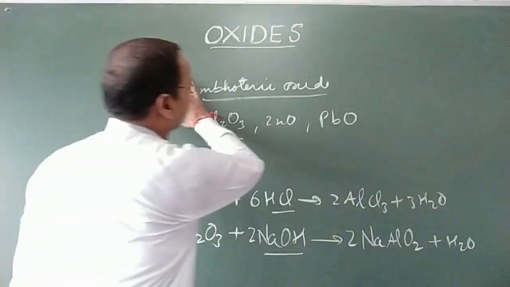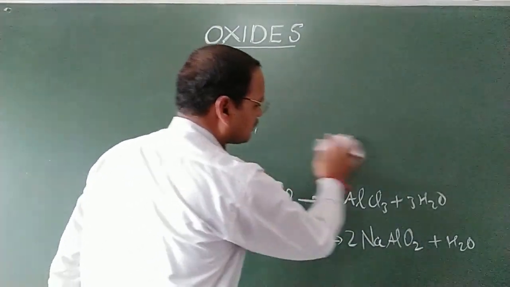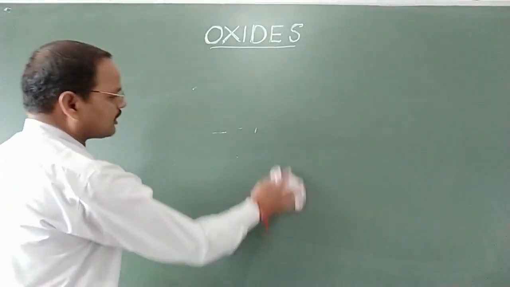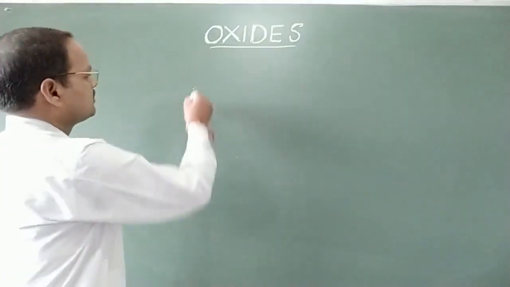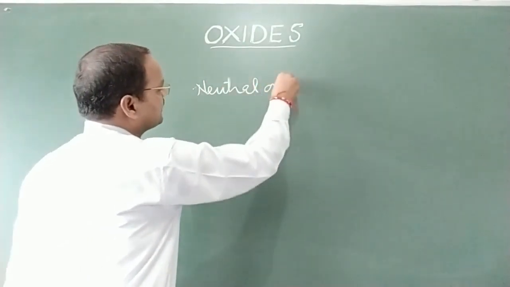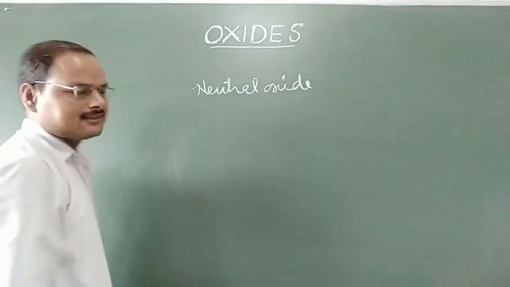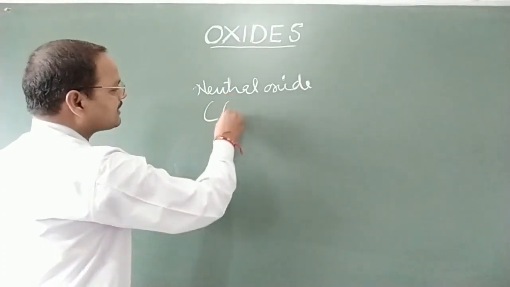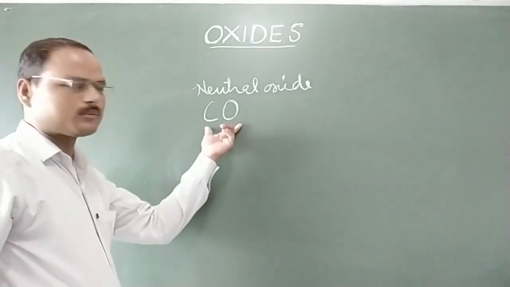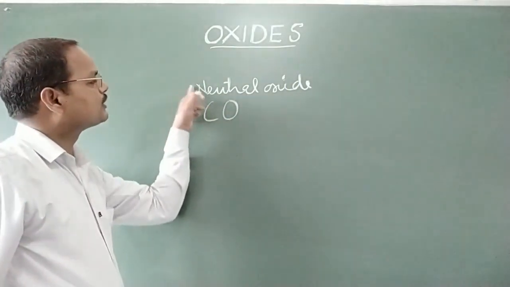Now come to the fourth type of oxide. The fourth type of oxide is neutral oxide. In this case, a few examples are there like CO. It is a non-metallic oxide. It is carbon monoxide, but it is neutral.